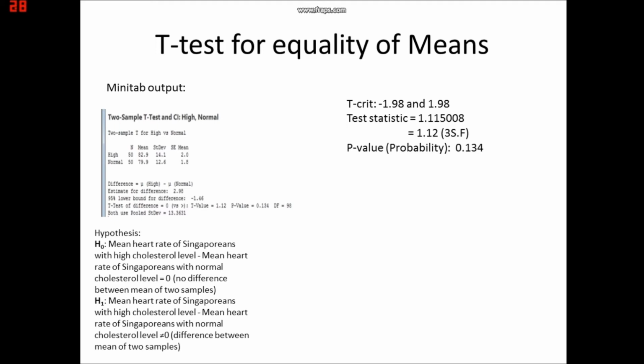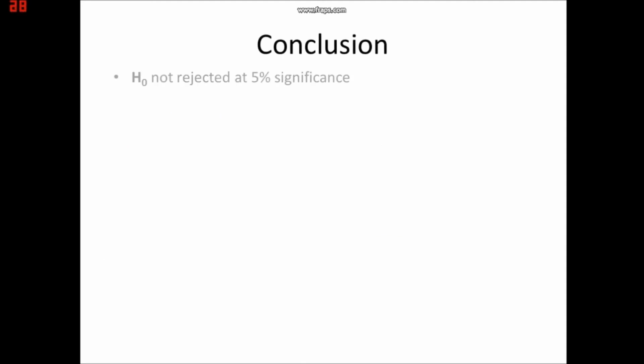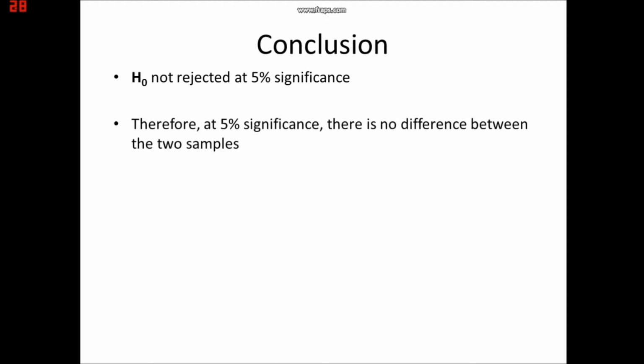According to Minitab, the t-crit values are negative 1.98 and 1.98. Our test statistic is 1.12. Our p-value is 0.134. Since the test statistic of 1.12 is within the t-crit values of negative 1.96 and 1.96, the null hypothesis is not rejected. Therefore, we conclude that the mean heart rate of Singaporeans with high cholesterol level and the mean heart rate of Singaporeans with normal cholesterol level do not have a difference at 5% significance.